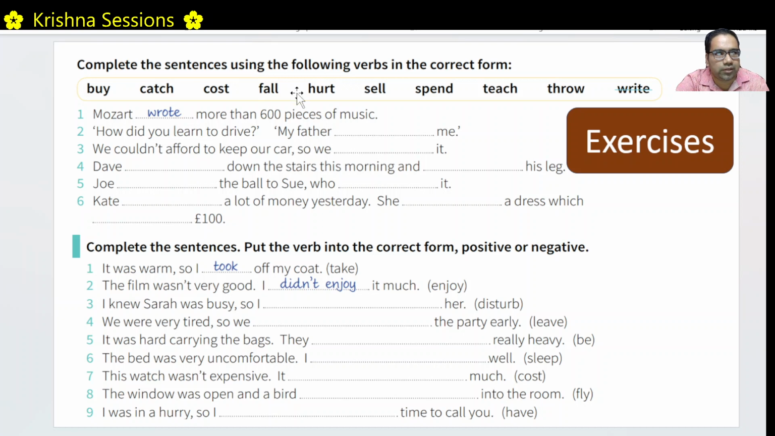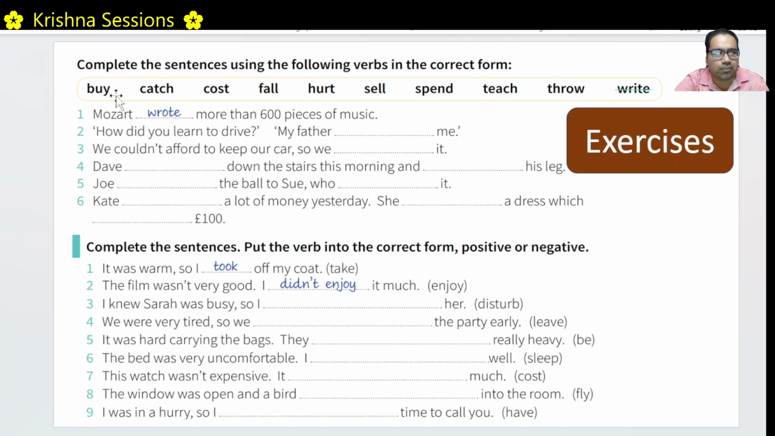Joe, past form of throw, threw. Joe threw the ball to Sue. Who, past form of catch is caught. Who caught it? Kate spent. Past form of spend is spent. Kate spent a lot of money yesterday.